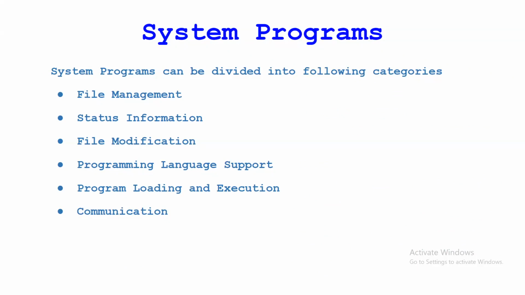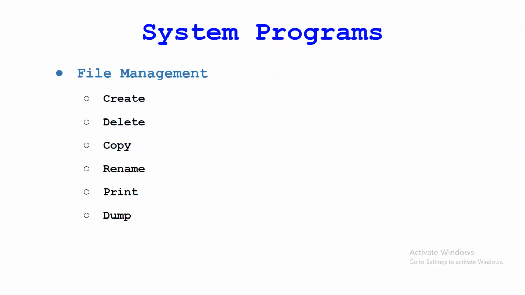When we say file management, the system programs help to create a file, delete a file, copy, rename, print or dump. In this file management category, the system program helps to create any file. Suppose you want to create a file on any drive, that will be handled by the system. So these are file management.